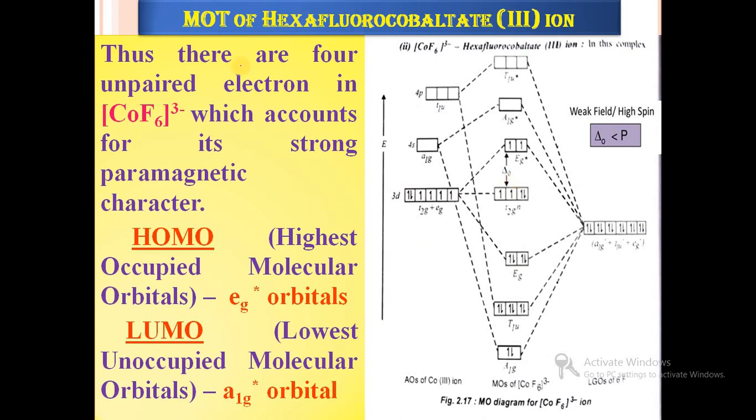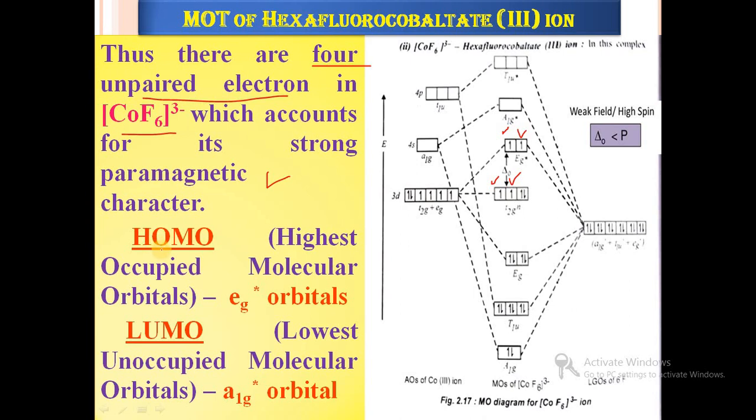Thus there are overall 4 unpaired electrons in the CoF6 3- ion, which accounts for its strong paramagnetic character. The CoF6 3- ion contains 4 unpaired electrons, that is 2 unpaired electrons from t2g and 2 from eg star. So there are a total of 4 unpaired electrons present, and it is strongly paramagnetic in nature.